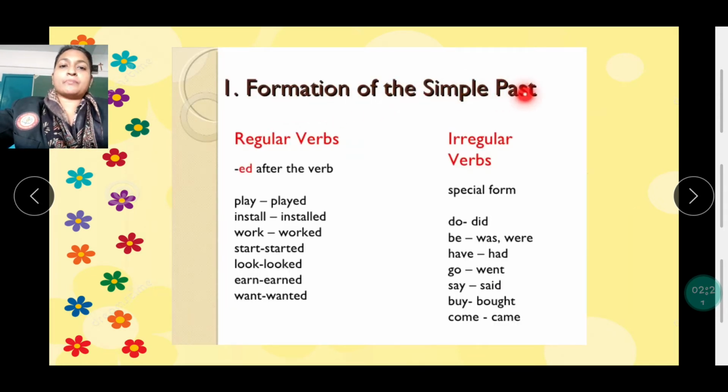Formation of the simple past: regular verbs and irregular verbs. Regular verbs take ed after the verb. Play, played, install, installed, work, worked and so on. Irregular: do, did; be, was or were, depending on the subject. When you have a singular subject you write was, when you have a plural subject you write were. Have, had; go, went; say, said; buy, bought; come, came.